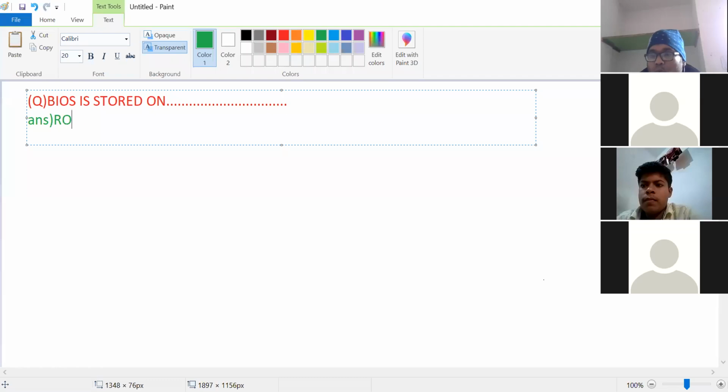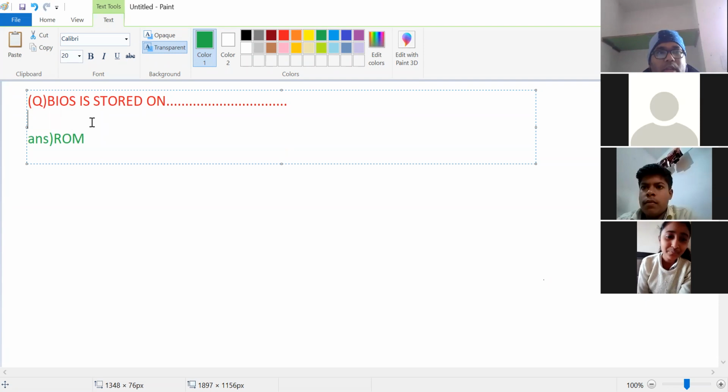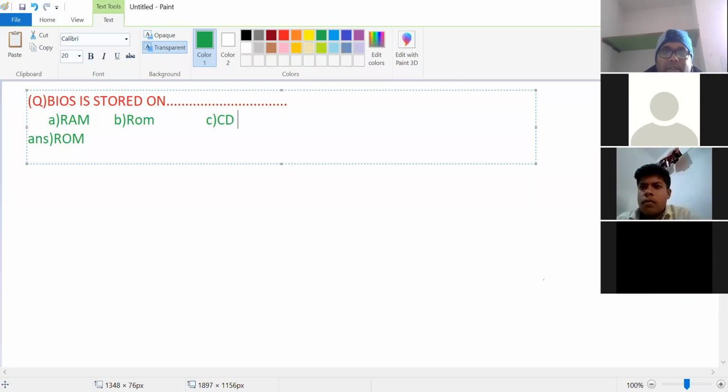The answer is ROM. BIOS is stored on ROM, read only memory. In the exam, the options will be in this manner, maybe A RAM, B ROM, hard disk, CD, or pen drive. If the options are these, then the answer is ROM.